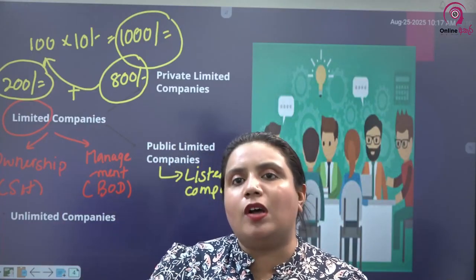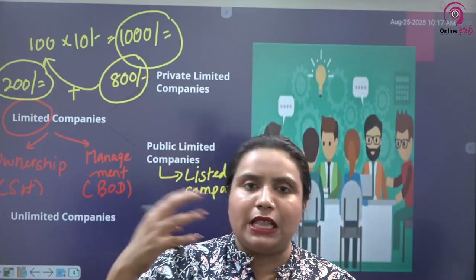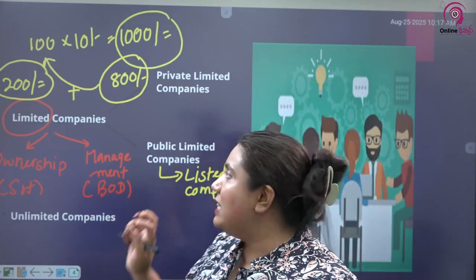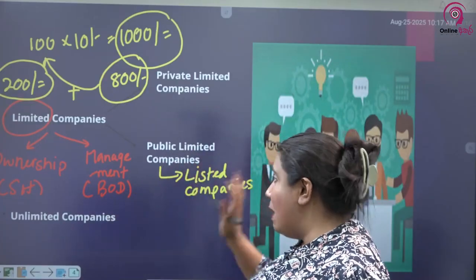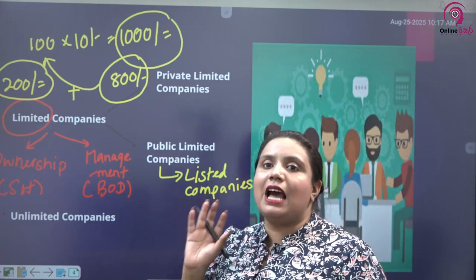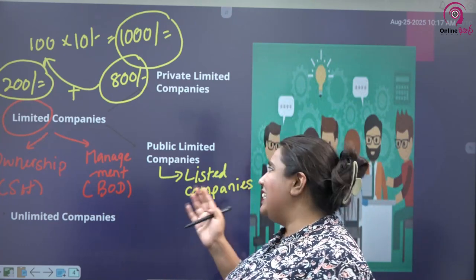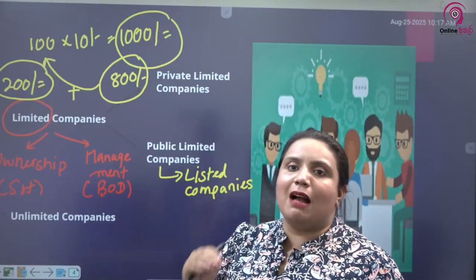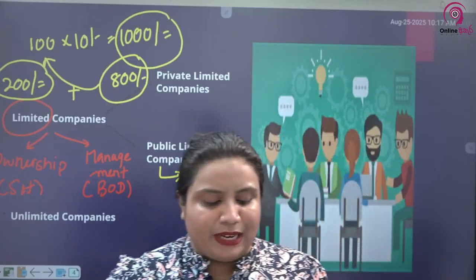So usually, because you can sell your shares to the public in the stock market, we call them public limited companies at large. But actually the correct name for companies that are selling their shares in the stock market is the term listed companies. Listed companies are also public companies.